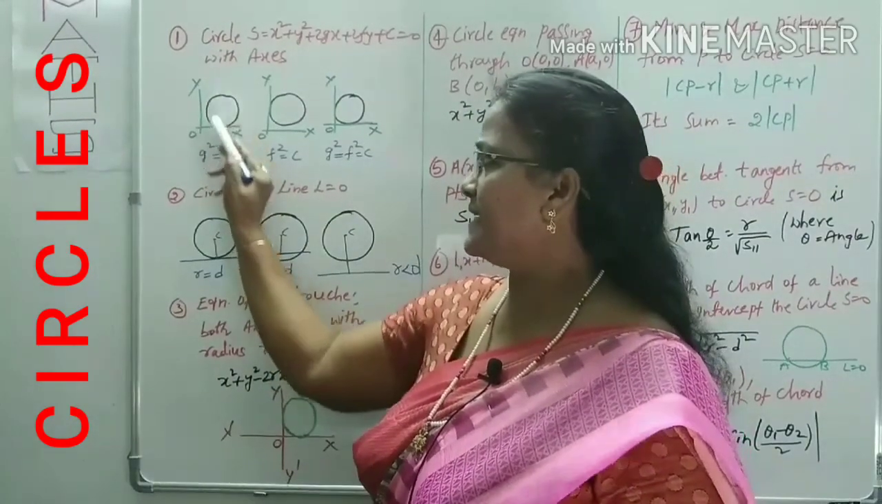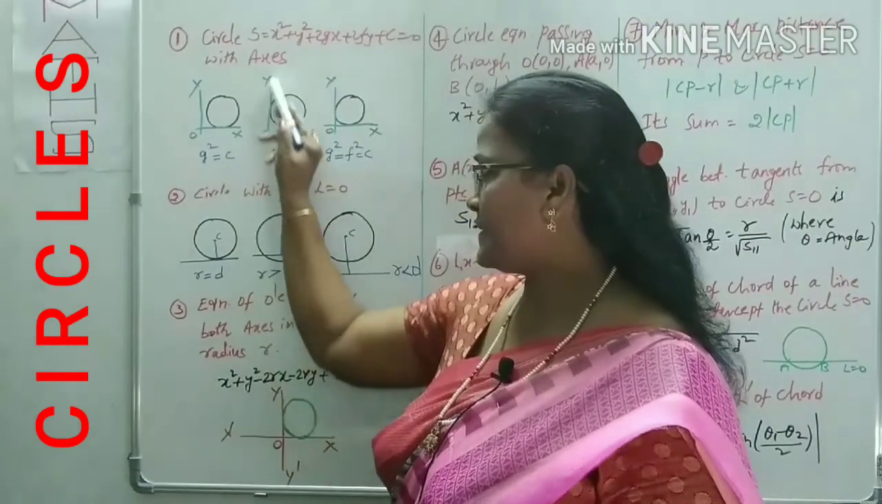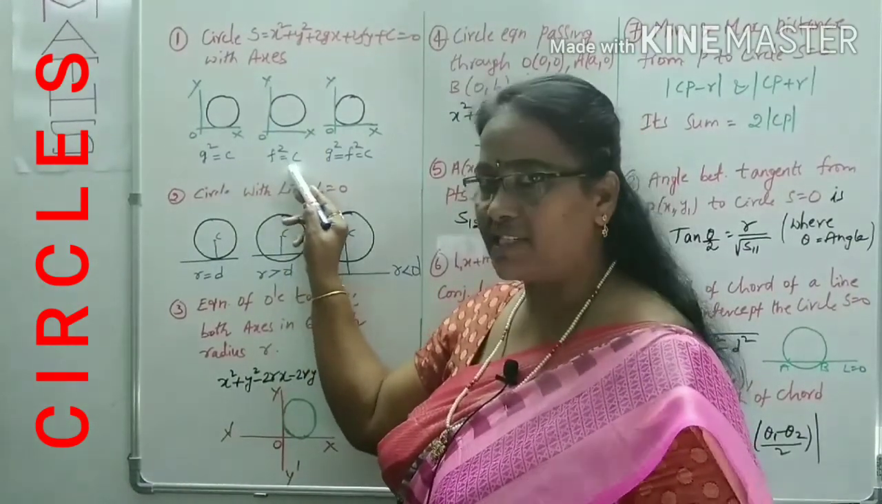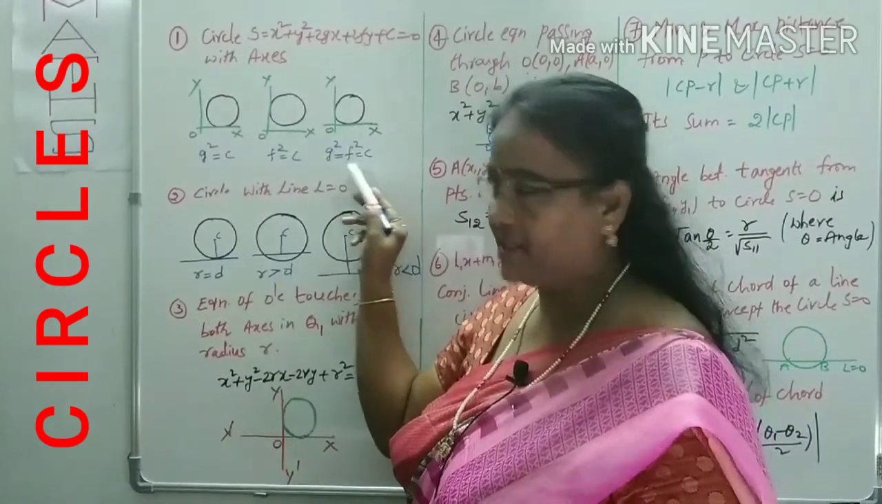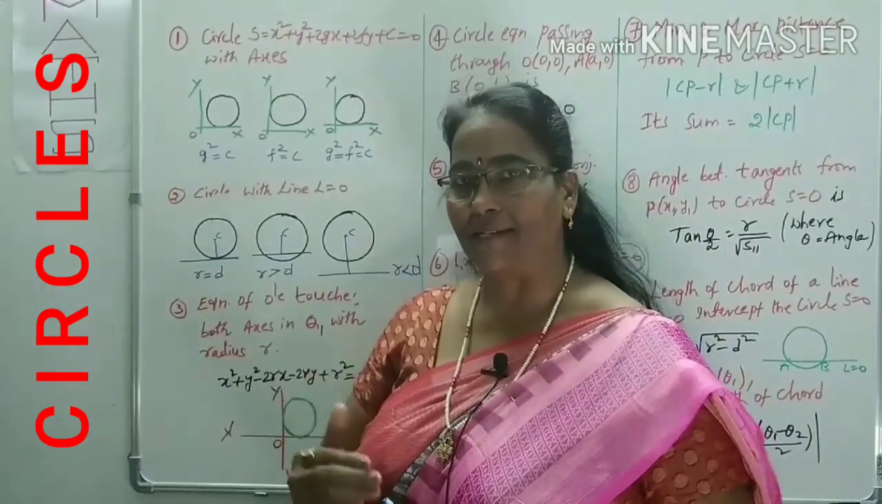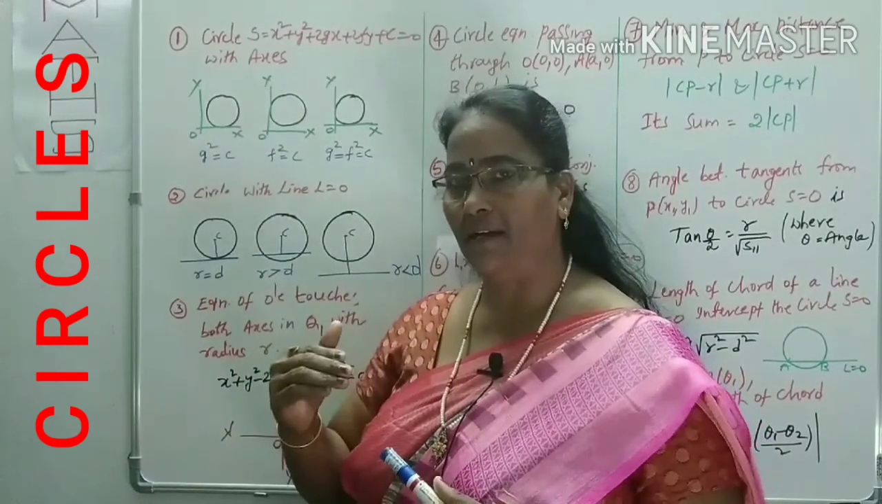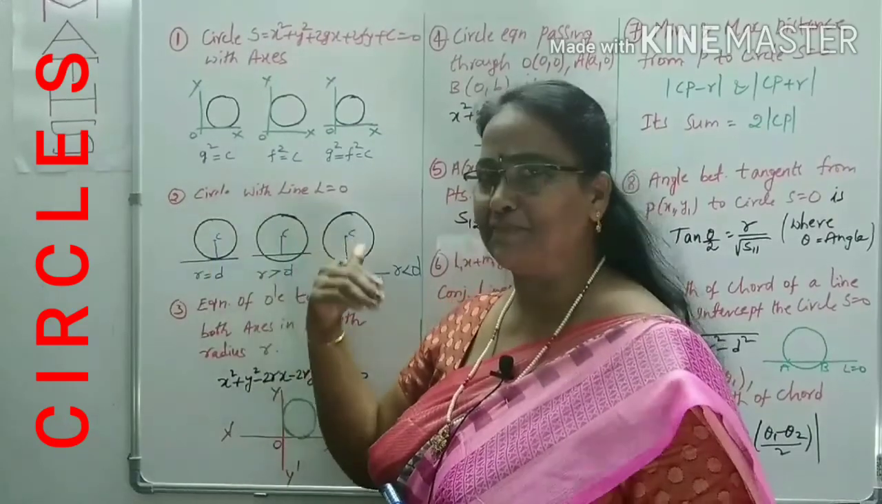If the circle touches the x axis, what is the condition? g square is equal to c. Touches the y axis, f square is equal to c. Touches both the axes, g square is equal to f square is equal to c. These are the conditions when the circle touches the x-axis, y-axis or both the axes. Is it clear? Now come to the next tip.